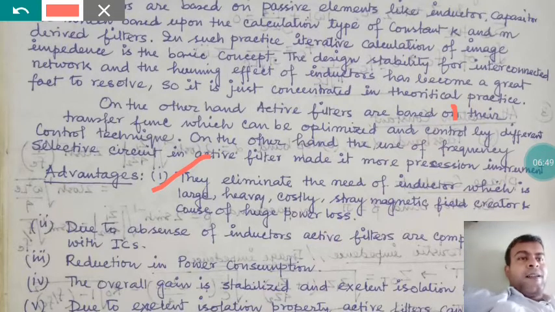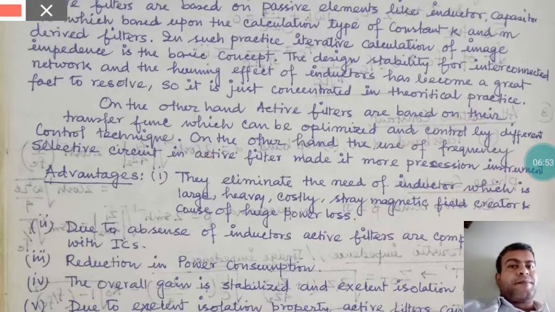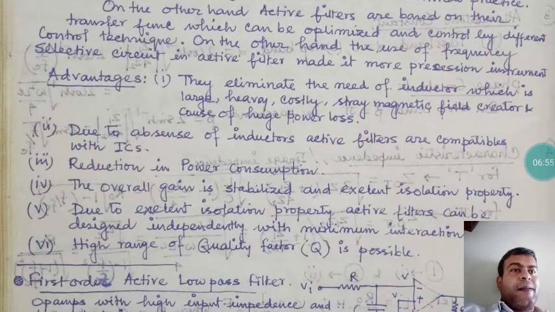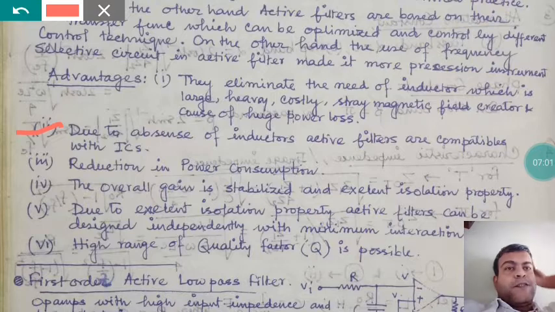Okay, now what is the second one? Due to the absence of inductors, active filters are comfortable with ICs. If you are not using inductors, they are not causing a huge voltage drop inside that circuit.